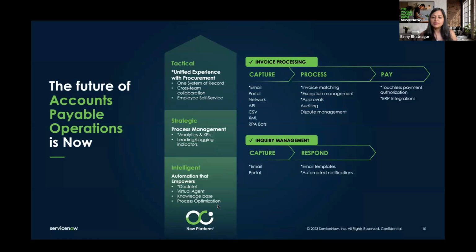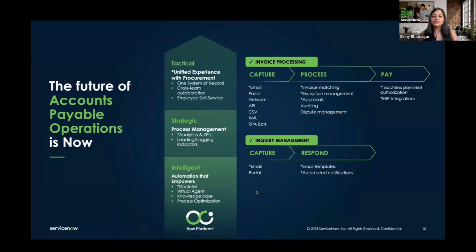It's a platform capability. What this does is, as these processes are running, it goes through the process, and then it tries to figure out which step is inefficient or is taking the most time. So it looks for candidates that can be automated or can be improved upon, and it flags those, which is really cool, because the whole idea of accounts payable is that how can we make it faster? How can we save time? How can we take away those inefficient clicks and steps that are taking much longer to process these invoices?